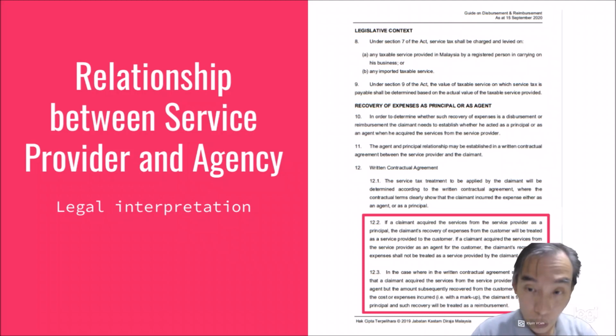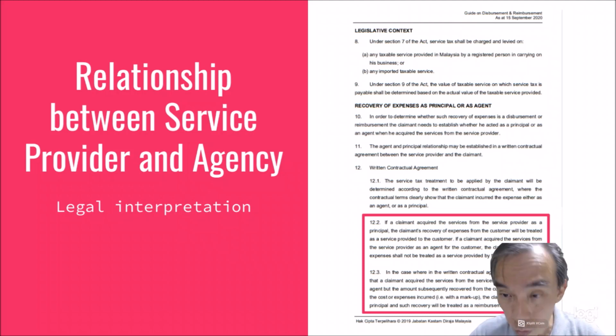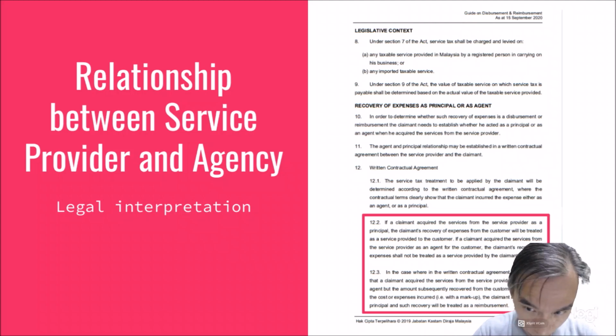as an agent or as a principal, relating to a contractual condition, a written contractual agreement between the service provider and the agency, is the context of this interpretation. Let us read 12.2. If a claimant acquires the service from the service provider as a principal, the claimant's recovery of expenses from the customer will be treated as a service provided to the customer. If a claimant acquires the service from the service provider as an agent for the customer, the claimant's recovery of expense should not be treated as a service provided by the claimant.